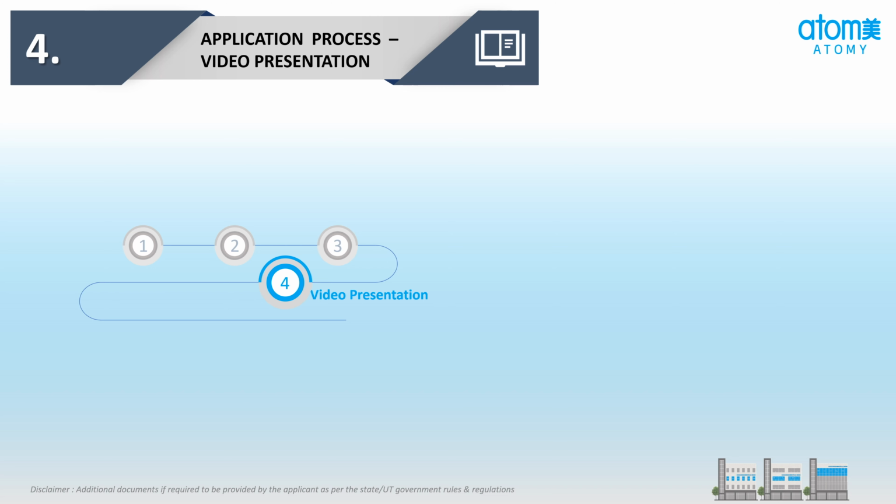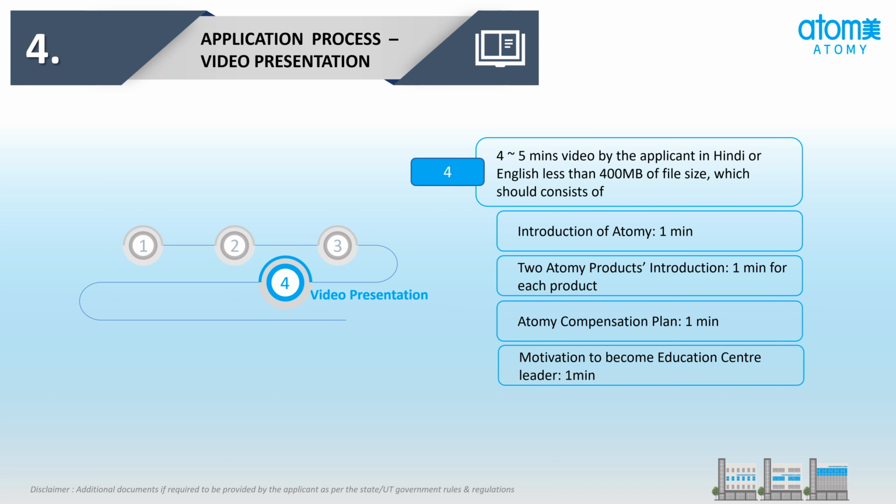The applicant is required to upload a video of 4 to 5 minutes in Hindi or English, less than 400 MB in file size, which should consist of an introduction of Atomy in 1 minute, an introduction of 2 Atomy products at 1 minute each, the Atomy compensation plan in 1 minute, and motivation to become an education center leader in 1 minute.